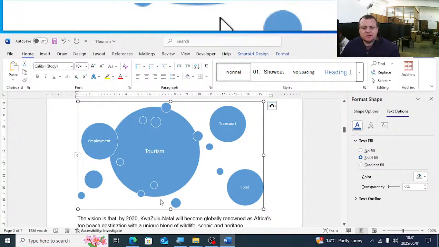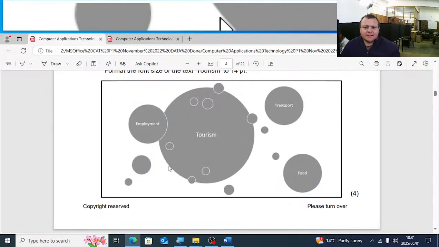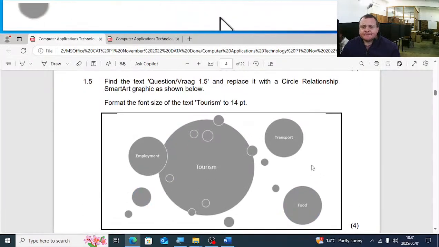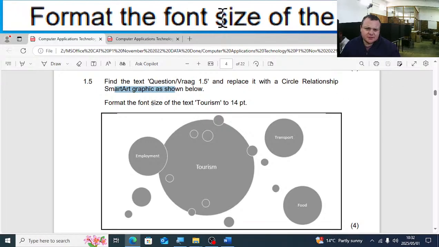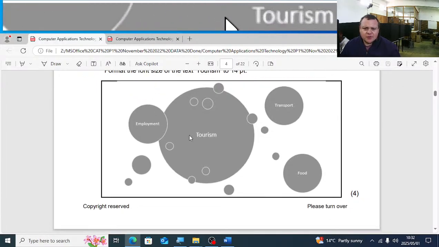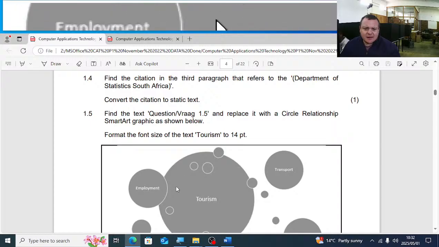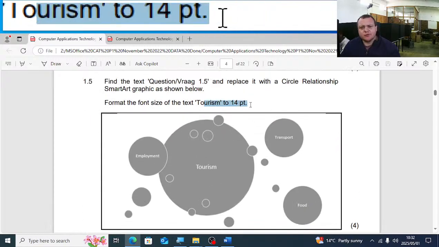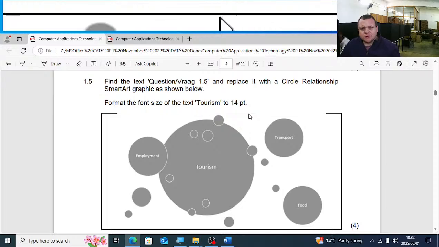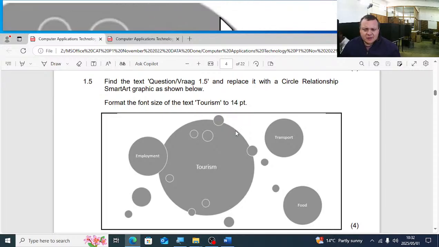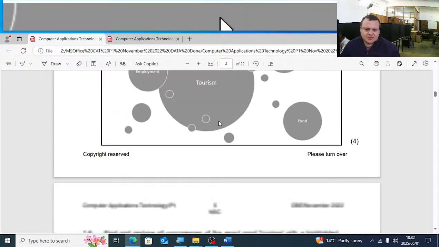Right, so that's also not that difficult, quite fairly straightforward. It's 4 marks. A circular smart art relationship inserted, a circle relationship smart art inserted. You added the text correctly, and you added another level, and you changed it to 14 pt. So you did 4 things: inserted the smart art, you added a new level, you added the text, and you changed the tourism to 14 pt.